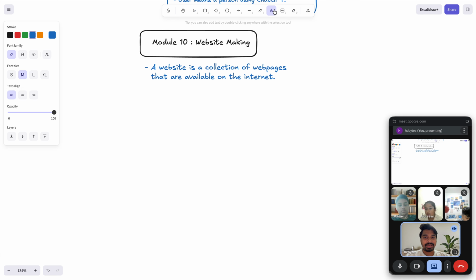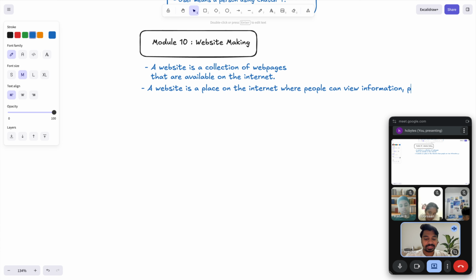So in simple words, the second point you can note down: a website is a place on the internet where people can view information, pictures, videos, and many other things using a web browser.